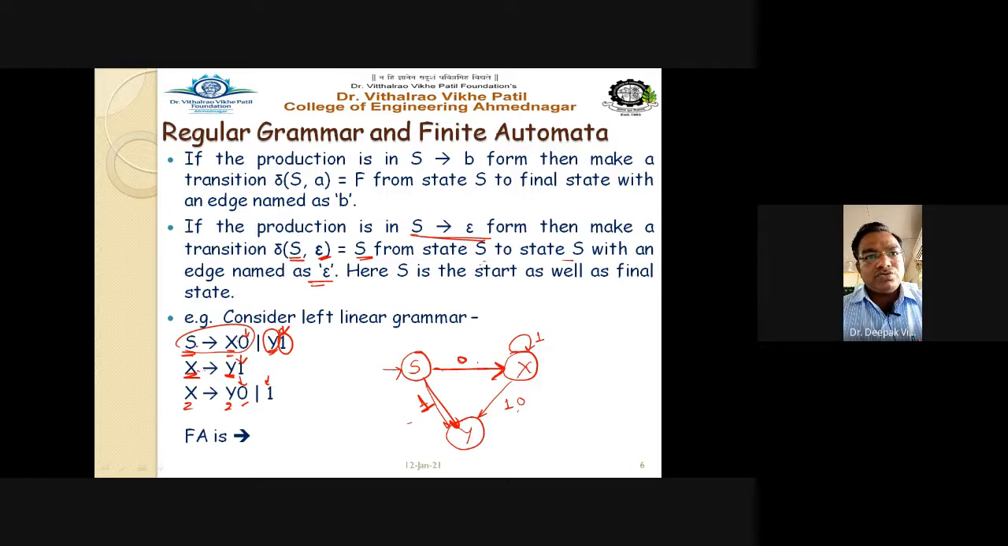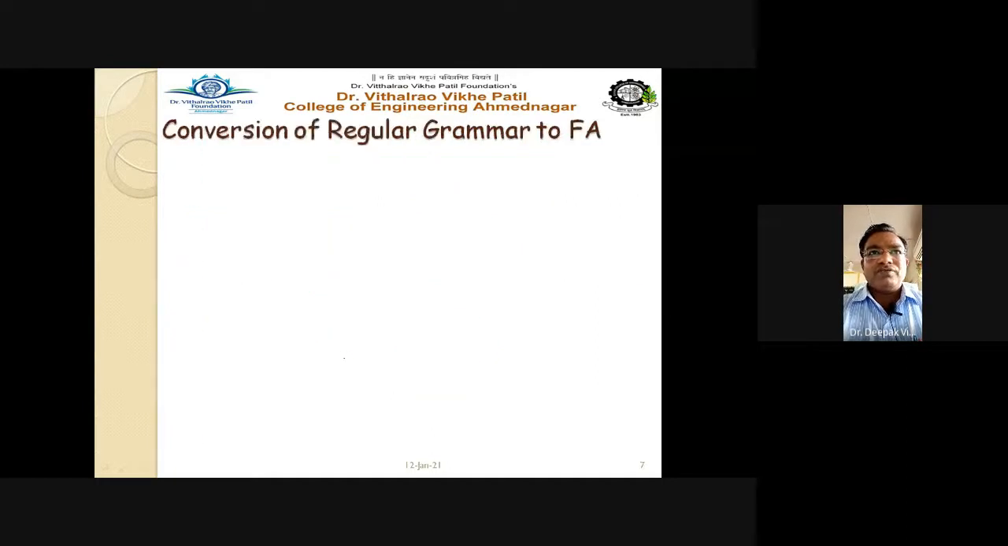Then X goes to Y on input 1, okay, that is already done here. Then X goes to Y on 0. So X goes to Y on 1, and also X goes to Y on 0. So two transitions are there, and X goes to 1. So this state is there, and for that you have made a transition here. So it is very simple. With this we have to follow the rules here for conversion.